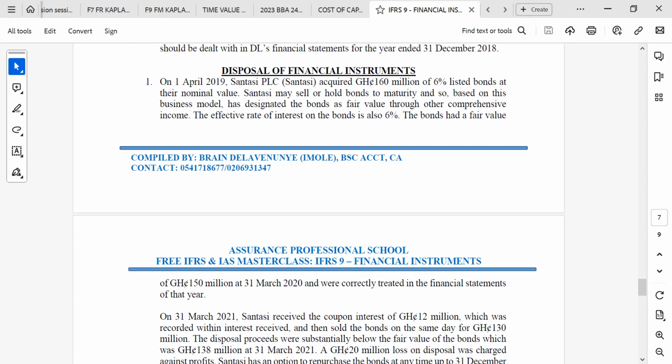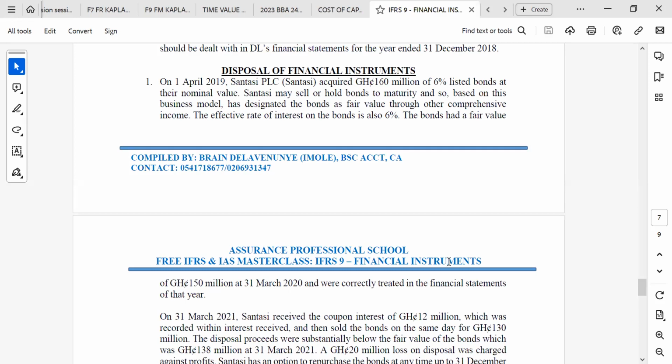The bonds had a fair value of 150 million at 31st March 2020 and were correctly treated in the financial statement of that year. On 31st March 2021, Santase received a coupon interest of 12 million, which was recorded within the interest received, and then sold the bond on the same day for 130 million.